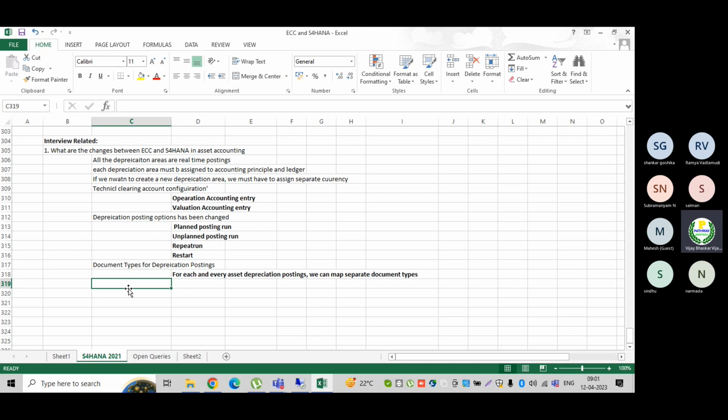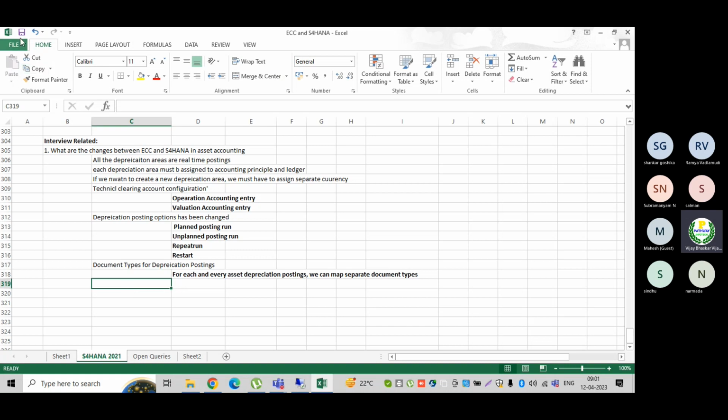But now the data relevant to those tables is posted to ACDOCA. If you want to see the data in those tables, the existing tables were converted into compatibility views, so you can still access them and see them.